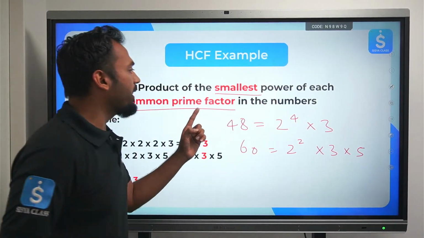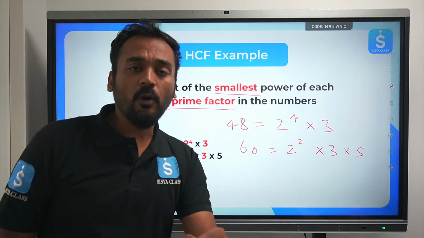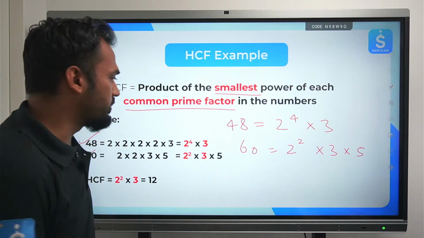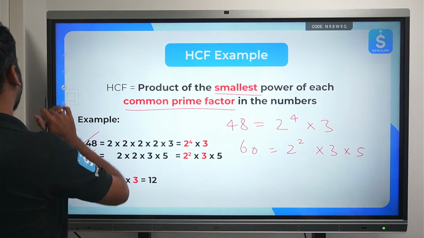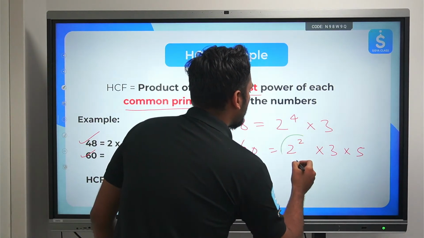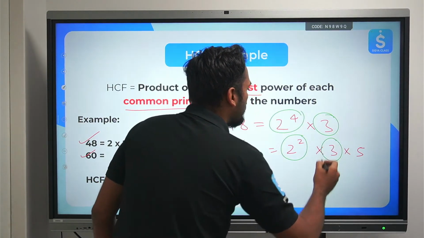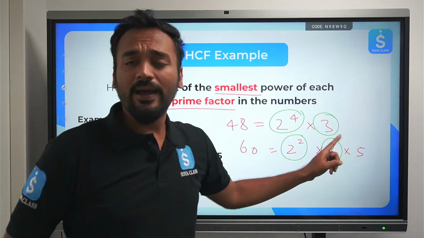Now, if I want to find out the HCF, I need to highlight only the common factors first, common prime factors. Let's highlight the common prime factors. Let me use a different color. Let's use a green color. So this 2 is common, this 2 is common, this 3 is common, this 3 is common. Now 5 is not common, so I have not highlighted 5.